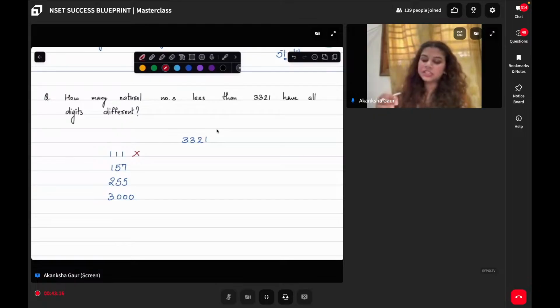Similarly, 157, is this allowed? Yes. Both the properties are satisfying, that it is less than the number given and it has all unique digits also. Is this clear?